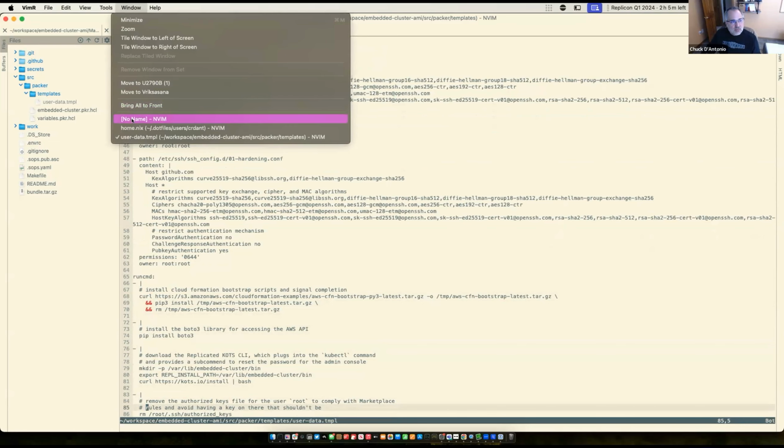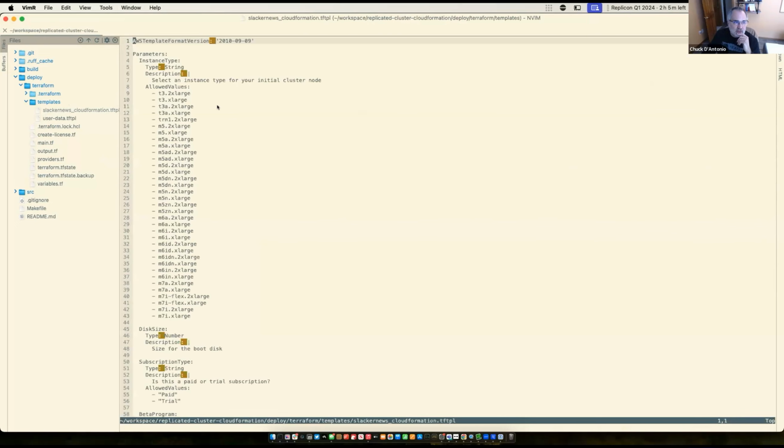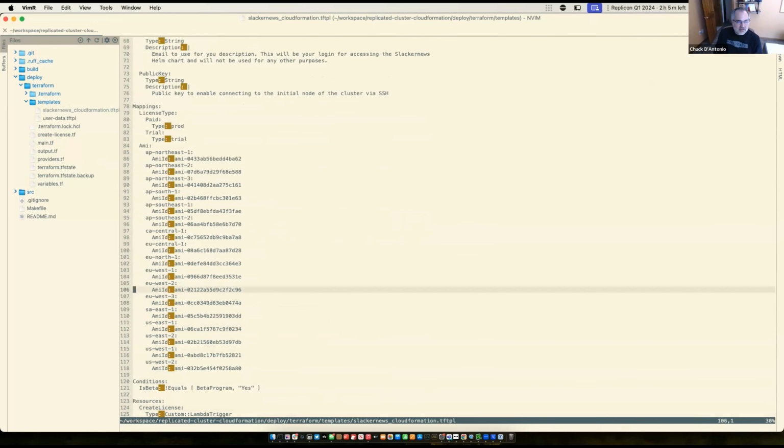Then if we pop over here, we also use user data inside that CloudFormation template to spin up the individual instance. That CloudFormation template is going to have some parameters. These are going to be more interesting when we see it live, but they're going to pick their instance type, the disk size, subscription, etc. We select the AMI based on the region that they're running in.